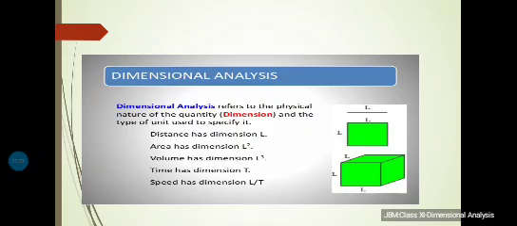Thus, the force has one dimension in mass, one dimension in length, and minus 2 dimensions in time. The dimensions in all other base quantities are 0.